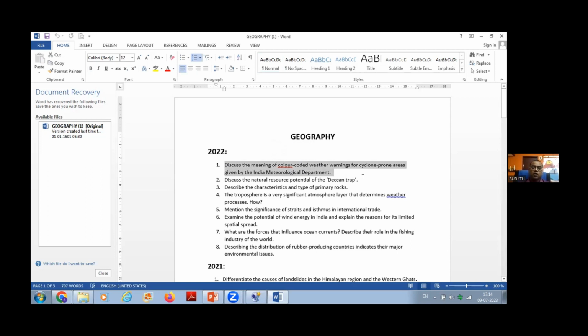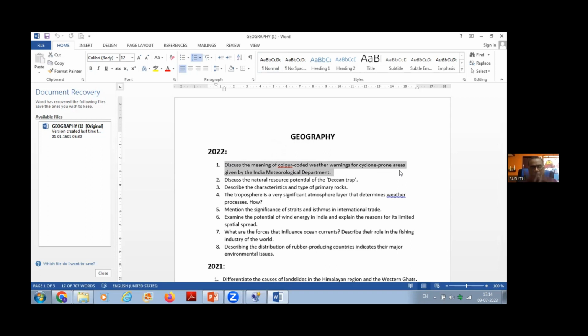Discuss the meaning of color coded weather warnings of cyclone prone areas, because nowadays you are very much receiving in the newspaper red alert, orange alert, like that. Okay. So that's why this question was being asked. Similarly, earthquake also, you have to identify the low earthquake prone area. If you study the distribution, this is part of that.